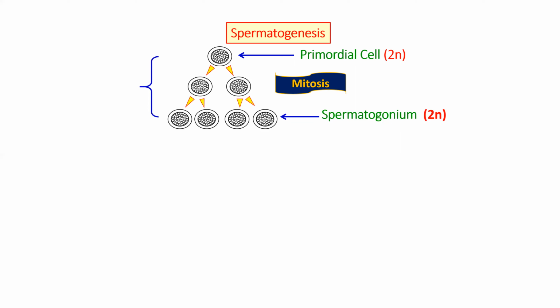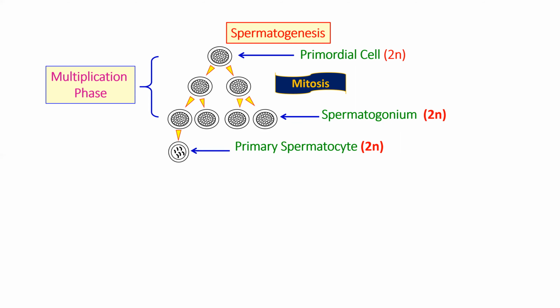This step is called the multiplication phase. Now these spermatogonia increase in size. They acquire food and grow in size, and are called primary spermatocytes. Here you can clearly see that the primary spermatocyte is also diploid in nature.